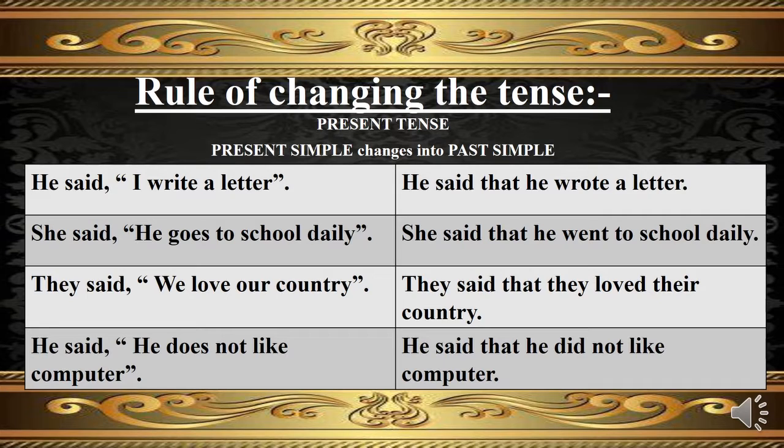In the third example, the direct narration is written in present simple: They said, "We love our country." This will be changed into past simple in indirect narration: They said that they loved their country. In the fourth example, the direct narration is written in present simple tense: He said, "He does not like computer." It will change into past simple: He said that he did not like computer, as indirect narration.